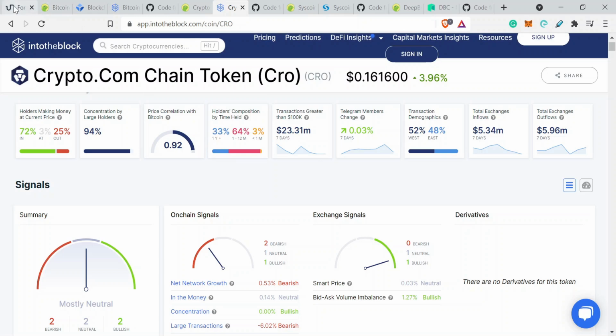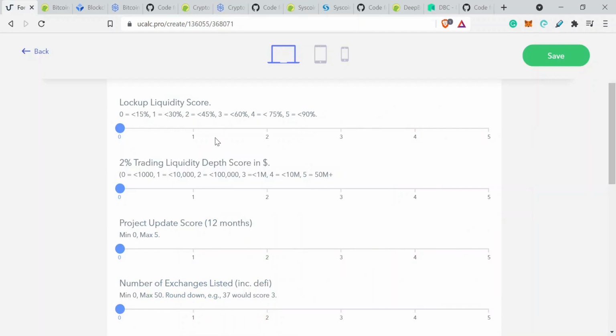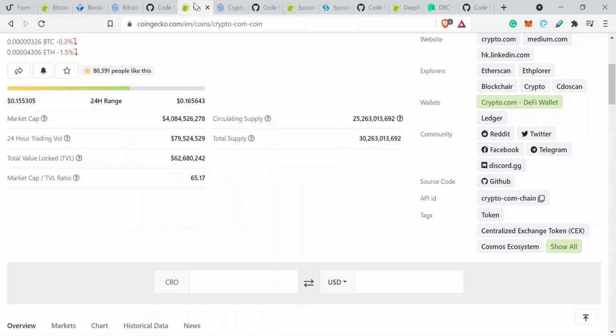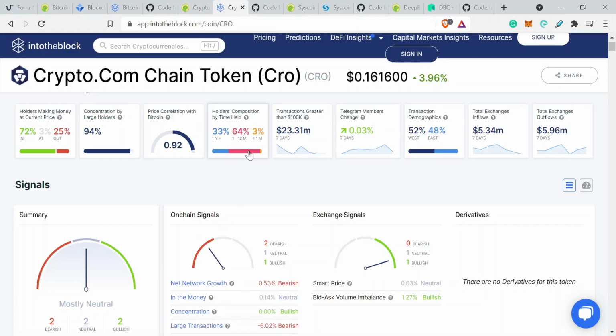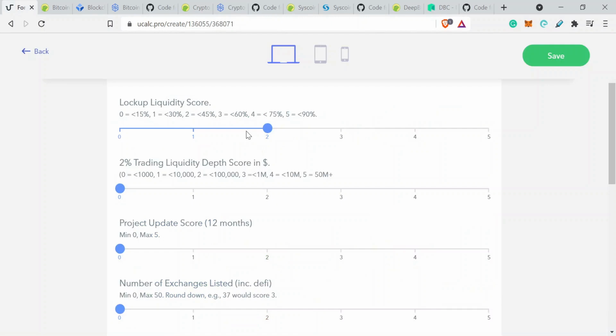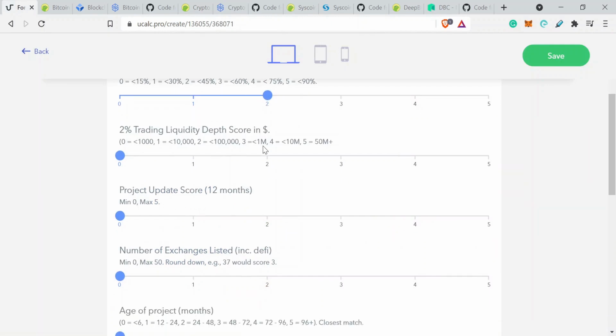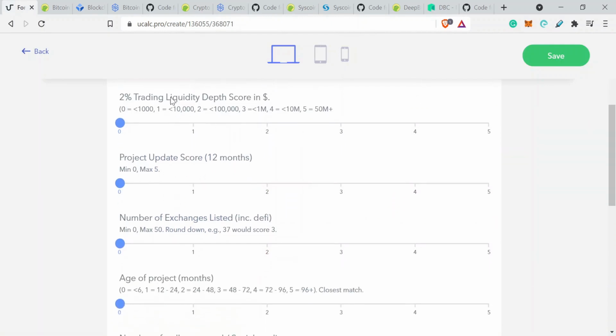So let's go back to our score there, and we've got 1. Okay, 1 to 2, between 1 and 2. We're going to round down. Okay, so we're going to go with less than 45%. Okay, because it's 30%, or just actually on 30%. Bear with me. 33%. Okay, so yeah, we're going to go. It's not less than 30, but it's definitely less than 45. So we're going to go for 2. Okay. Trading liquidity depth score.